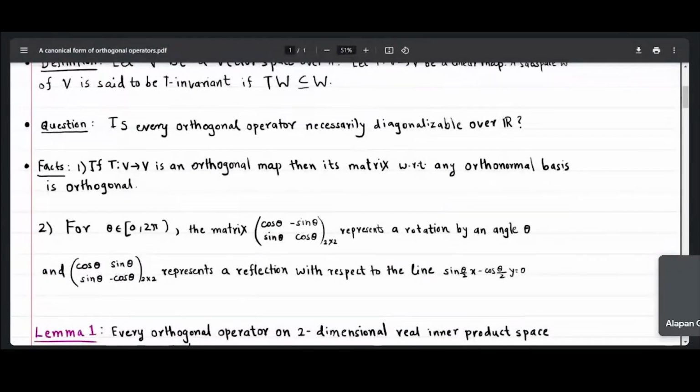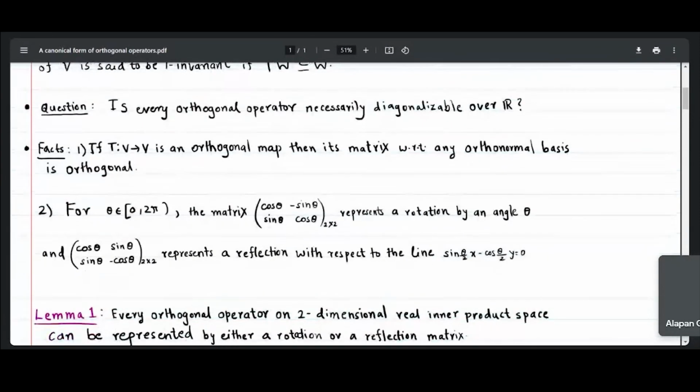So now let us ask this question to ourselves: is every orthogonal operator necessarily diagonalizable over R? Before answering this question, let us see some facts I have listed below.